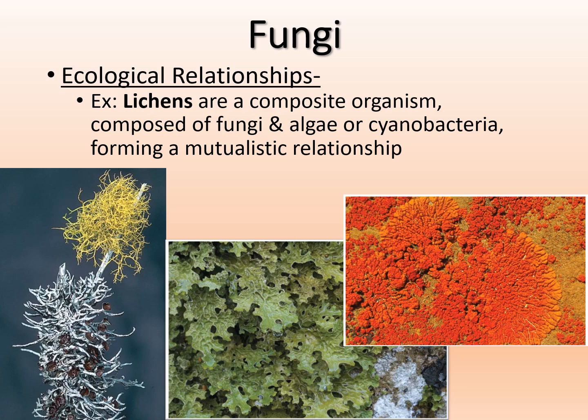Essentially there's a mutualistic relationship, because the algae or the cyanobacteria can undergo photosynthesis and make energy for the fungus. And then the fungus provides shelter, moisture, and nutrients for the algae and the cyanobacteria. So they create this little colony for each other and help each other out. A lichen is really a composite organism of the two different organisms.